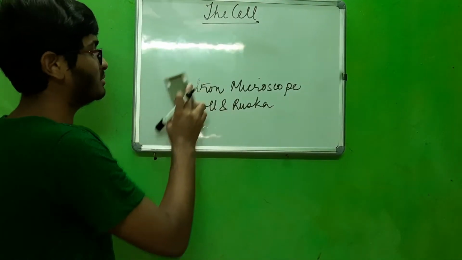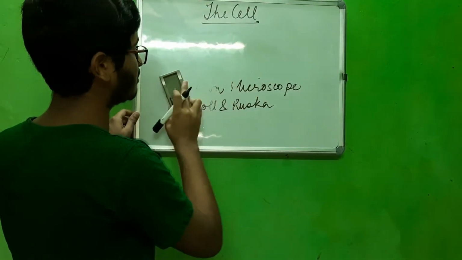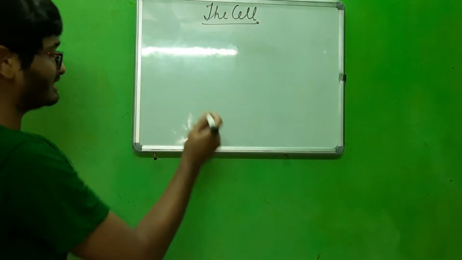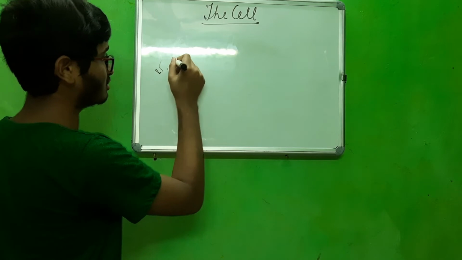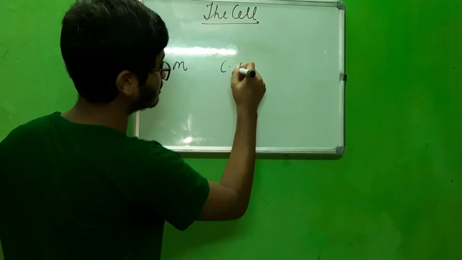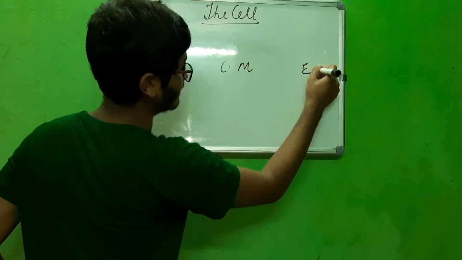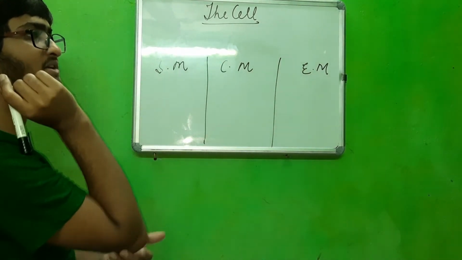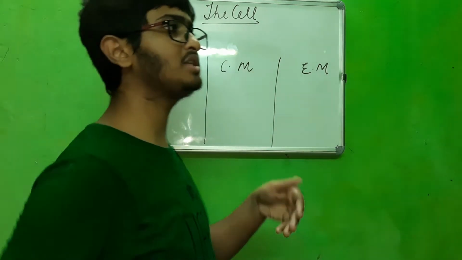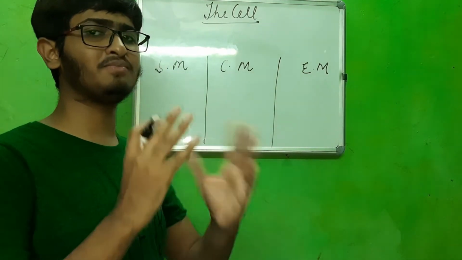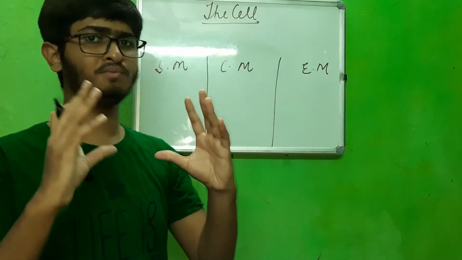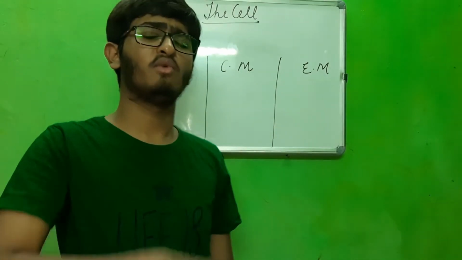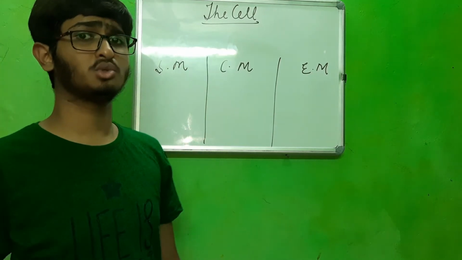A few things to be kept in mind while comparing these three microscopes: the simple microscope, the compound microscope, and the electron microscope. First, the magnification power, which means how much you can magnify. It is similar to the zoom pattern we have in our cameras, like 1x, 1.6x, 3.2x.